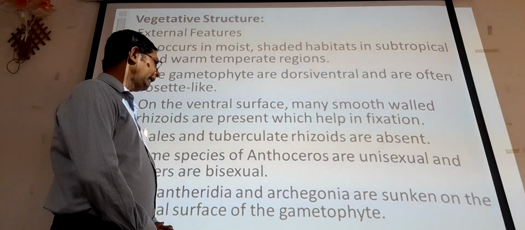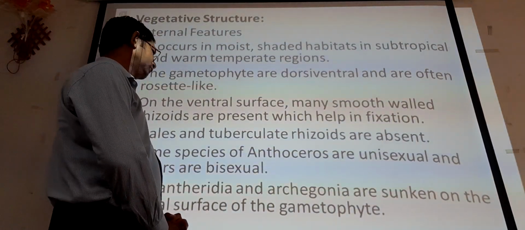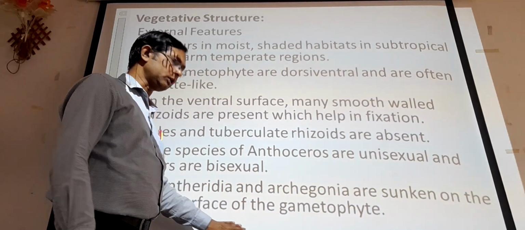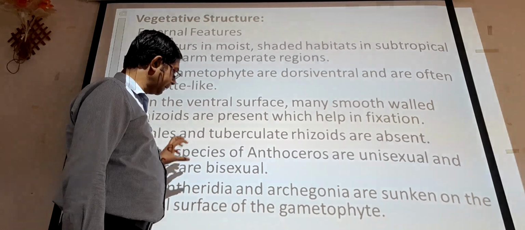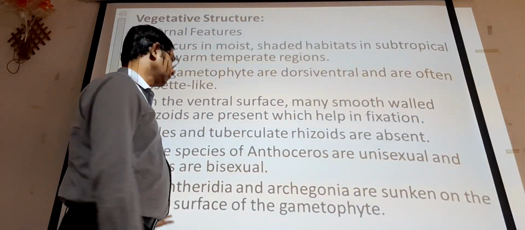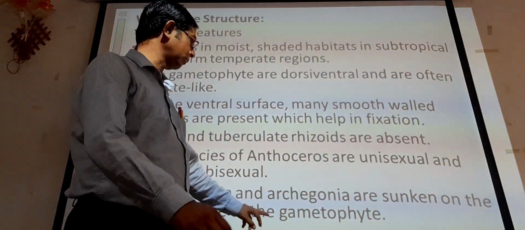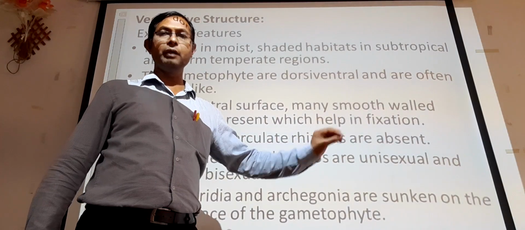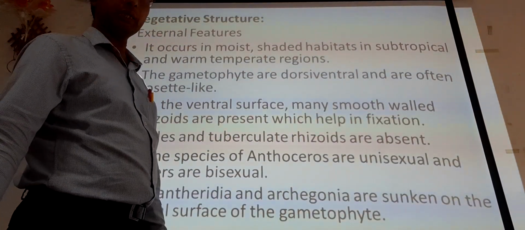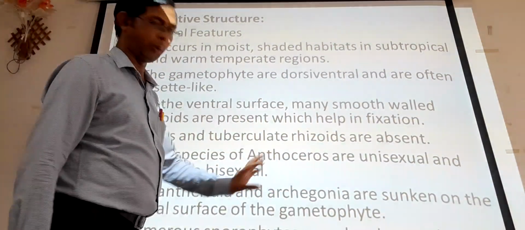The Antheridia and Archegonia are sunken on the dorsal surface of the gametophyte. So when we go for the reproduction, there will be a presence of Antheridia and Archegonia, and these are the sunken types, present on the dorsal side, that means on the upper surface of the gametophyte. They are the organs which are useful for the reproduction.